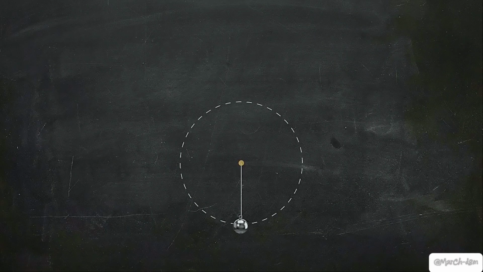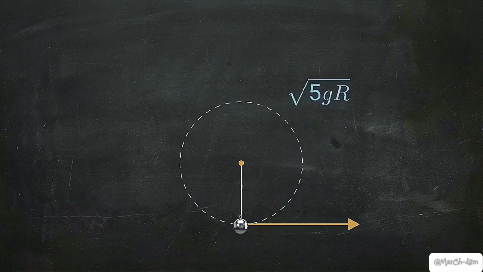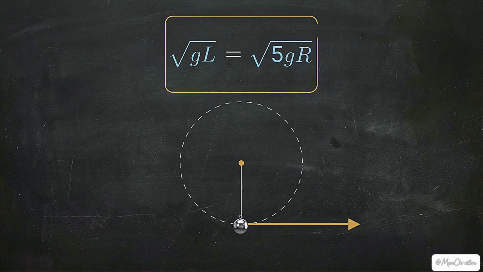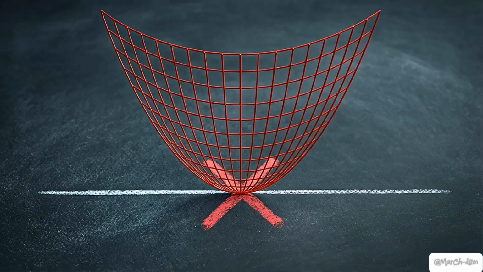To complete a full vertical loop without going slack, Bob B's bottom velocity must be at least the square root of 5gr. Equating this boundary to the inherited velocity defines the exact ratio between string length and loop radius. Energy heuristics allow us to bypass continuous, non-working forces and calculate the end state of a system based entirely on vertical displacement. Our final framework addresses a systemic error in how physical boundary conditions are defined.